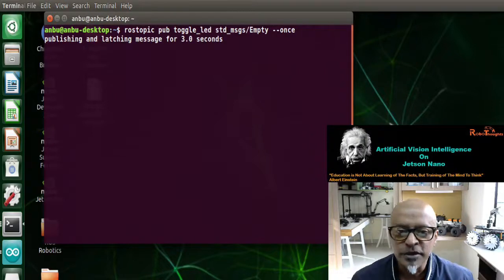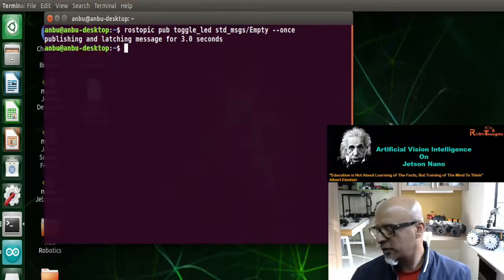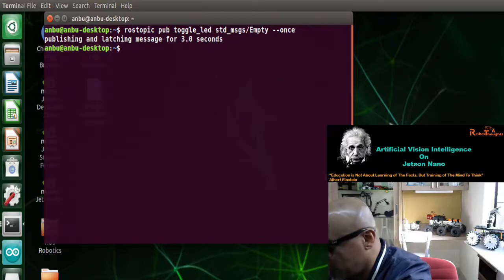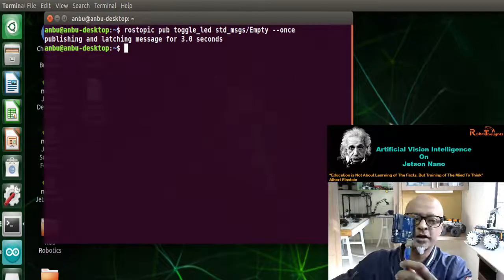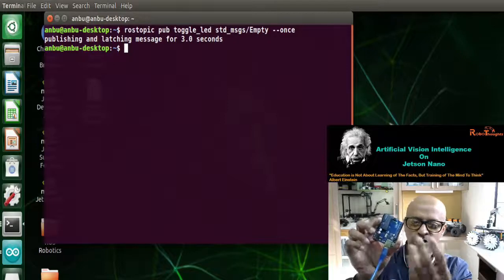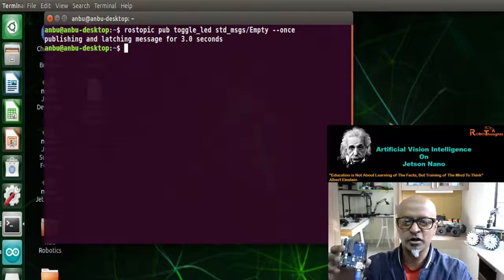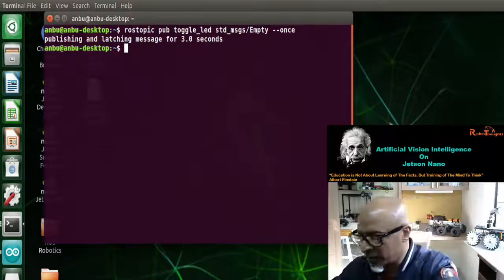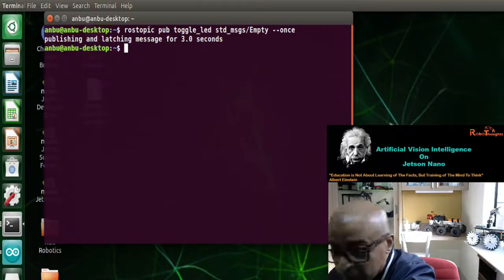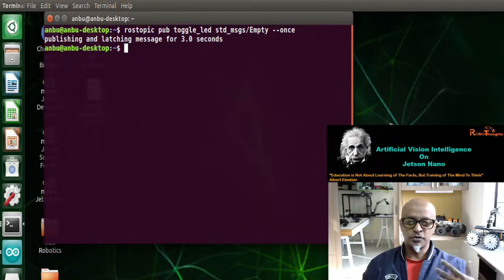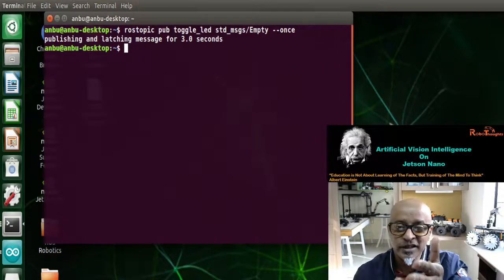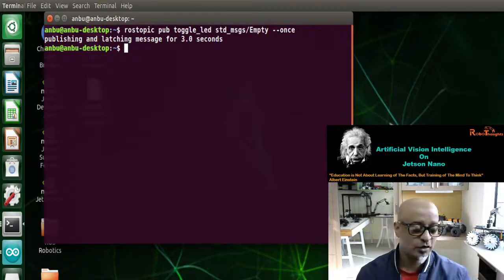Publishing and latching message for 3 seconds. There you go, guys. I couldn't show this. You can immediately check in your Arduino. It'll just blink for a few seconds and it'll come back. We can toggle this on the terminal itself. On the terminal you can just say once, or instead of once, twice, 10 times, 20 times, whatever. It clearly says publishing and latching message for 3 seconds.